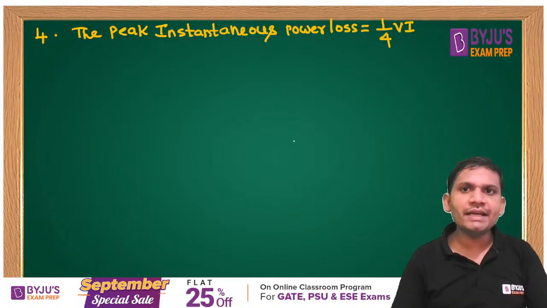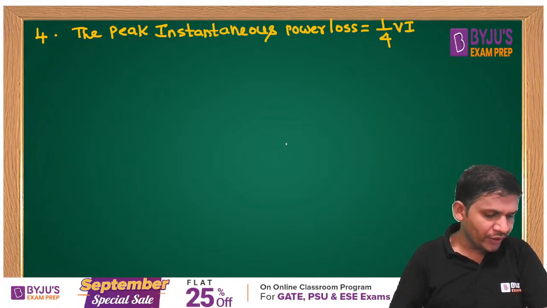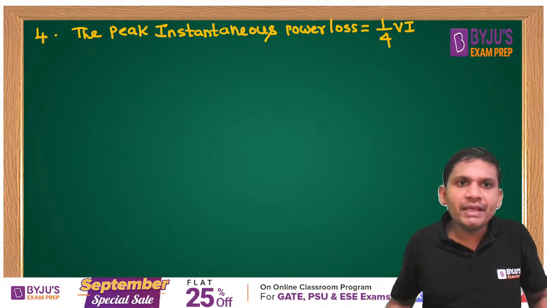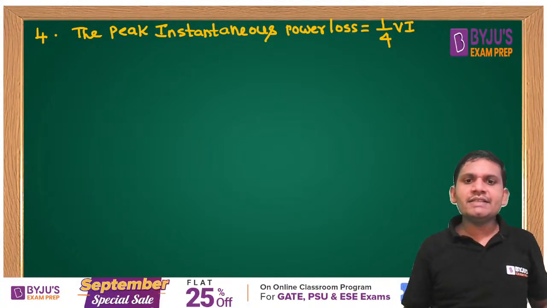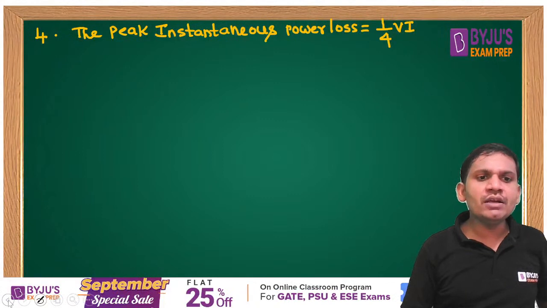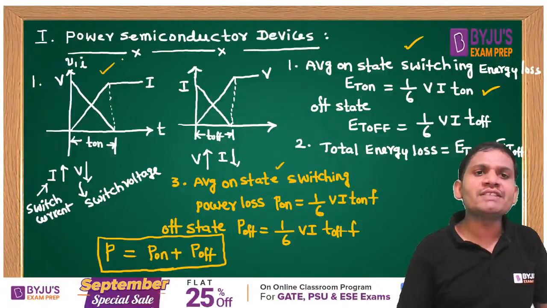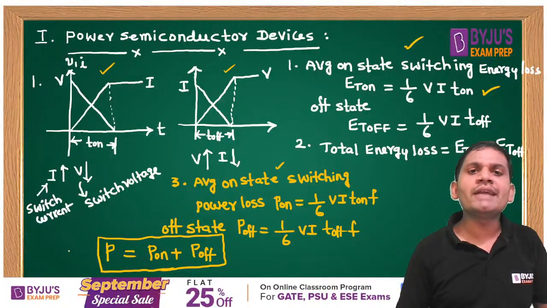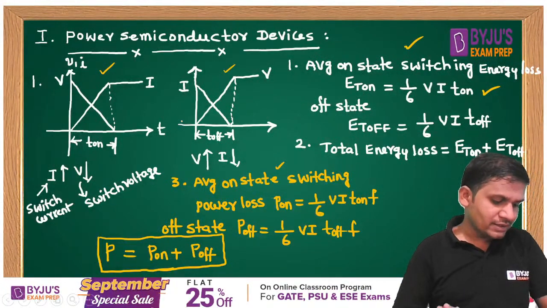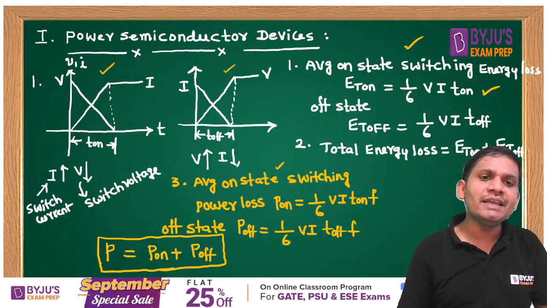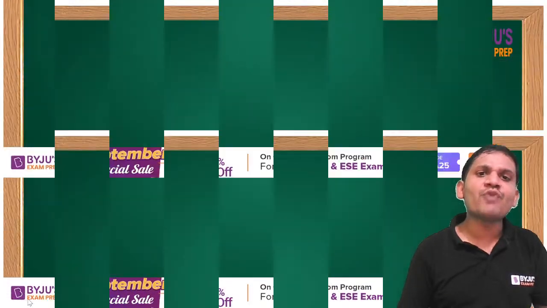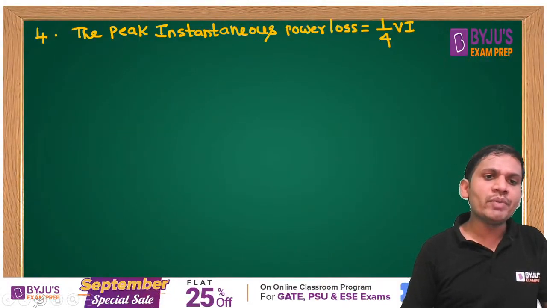The peak instantaneous power loss is equal to 1 by 4 into VI, students. This is the calculation of switching losses. But this formula is applicable only for this type of characteristics, not for all characteristics, students. It is for linearly rising and linearly falling characteristics only. These formulas are applicable only then. Remember that. Next.